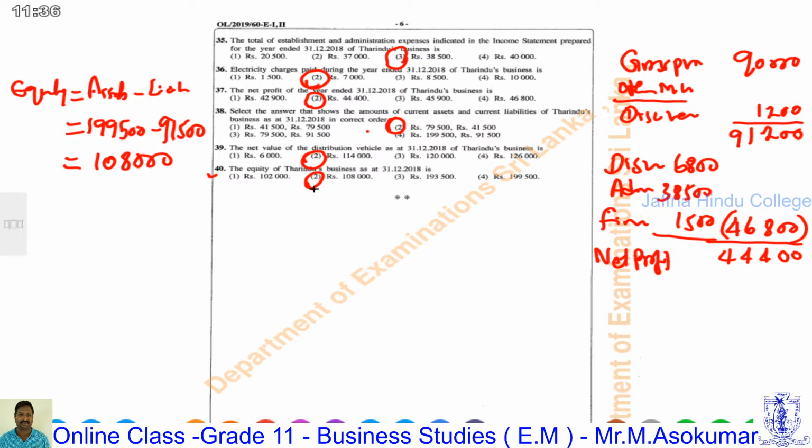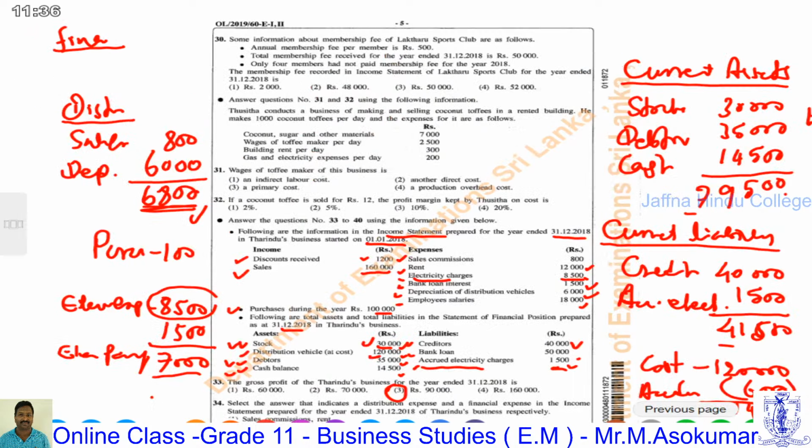Here, 8 questions are given covering this area, preparing financial statements using adjustments, units 4 and 5. Another question is also given in this area. You can check it. Question number 32 is given here. It is also included in this area, units 4 and 5.